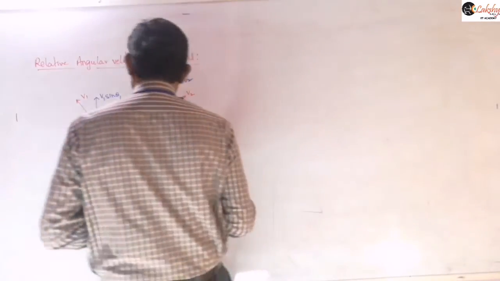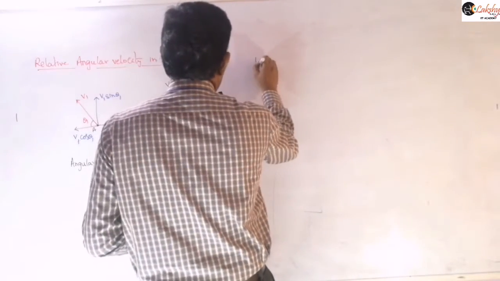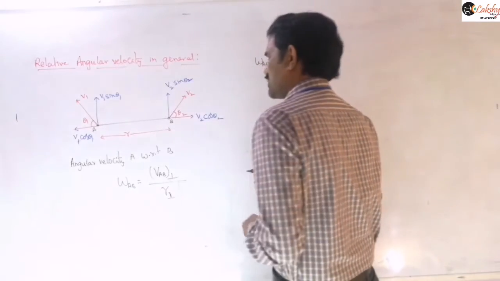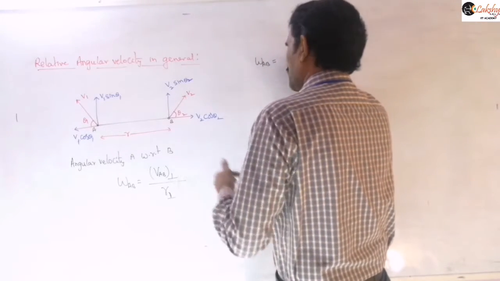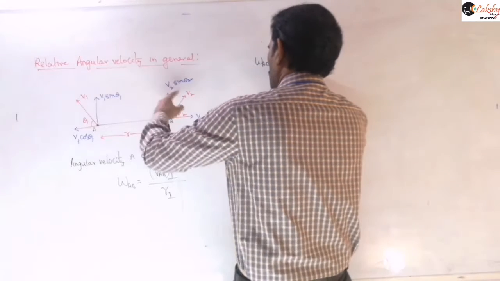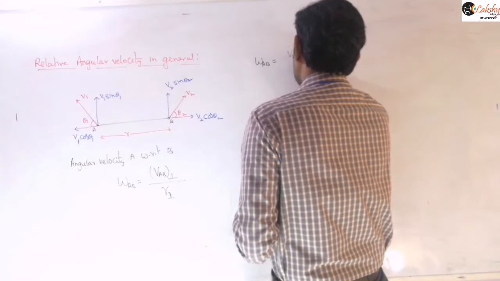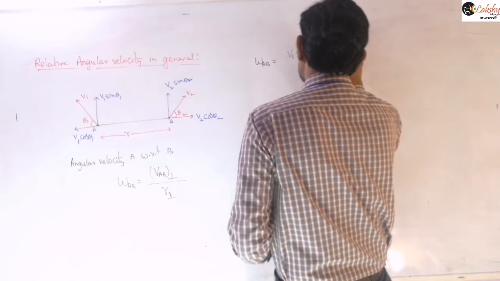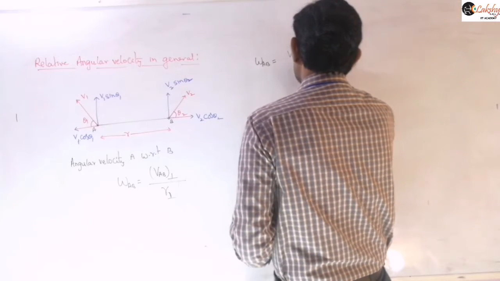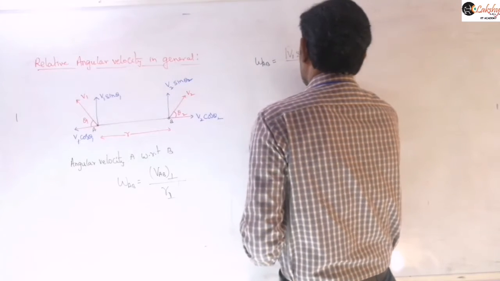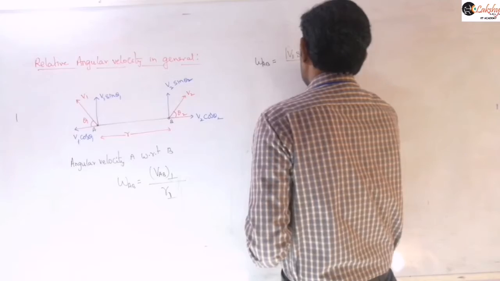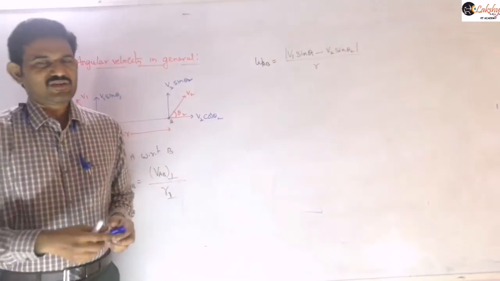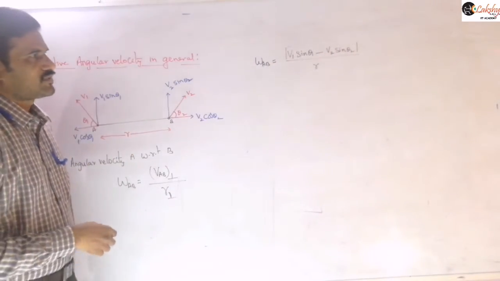So the angular velocity of A with respect to B means the angular velocity of A with respect to B in the perpendicular direction. That perpendicular component of relative velocity means V1 sin theta 1 minus V2 sin theta 2, right? Divided by the perpendicular distance R. That will be the angular velocity of A with respect to B. Is it clear?